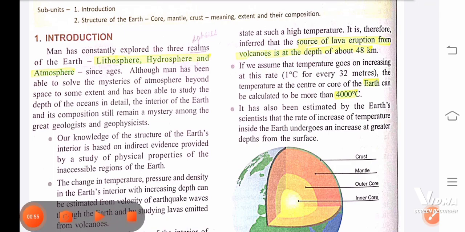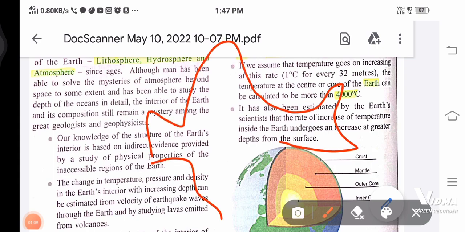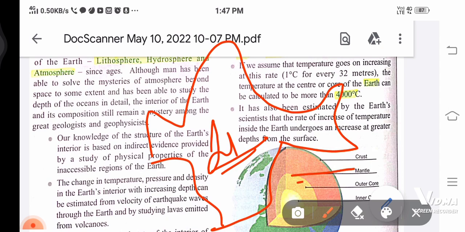So what is lithosphere? Lithosphere is the land part. Like we have the earth, and we have India, like this. So this part is our lithosphere. And what is hydrosphere? Hydrosphere means the water part, like the Bay of Bengal is present on the right side of India, the left side is the Arabian Sea, and downside is the Indian Ocean. So this is the second realm, that is hydrosphere. Then is atmosphere. Atmosphere is the surroundings in which we are living.